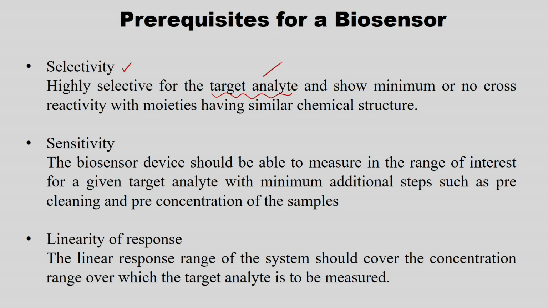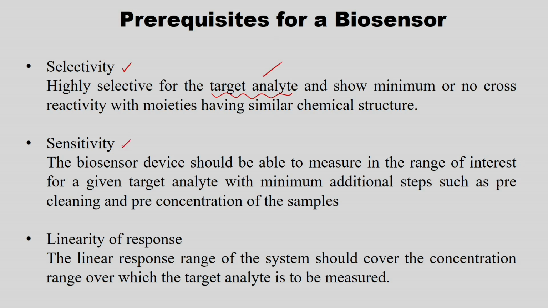If there are any moieties with similar chemical structure present in my food particle, the antibody should not get confused to find out which is the target analyte or which is the moiety which has the similar chemical structure with the target analyte. So, that is very much important.